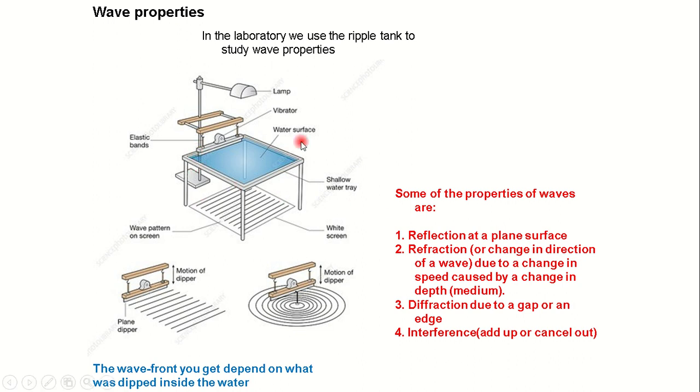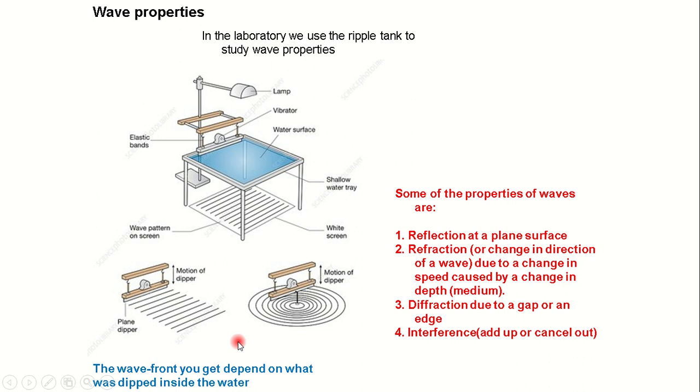This is a ripple tank. It has a vibrator or a dipper, a water surface, a shallow tray, and so on. Now, when the vibrator is dipped, a wavefront is generated, or a wave is produced, depending on whatever is being dipped. Sometimes a circular wavefront is produced. If something sharp or circular is being dipped, then you have a circular wavefront.